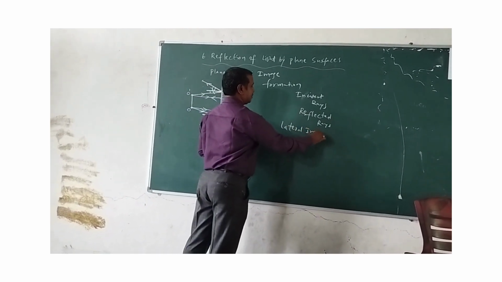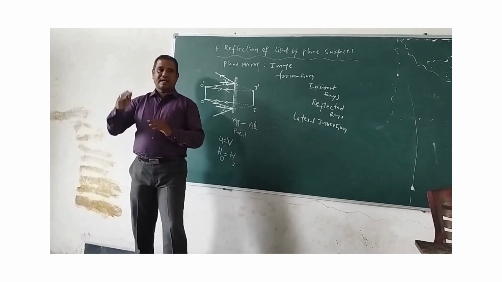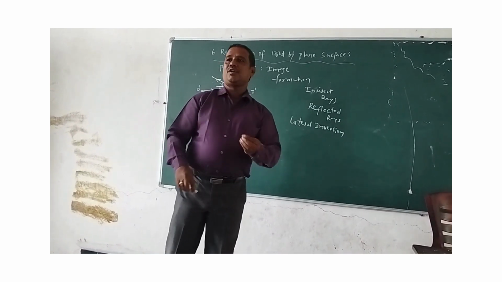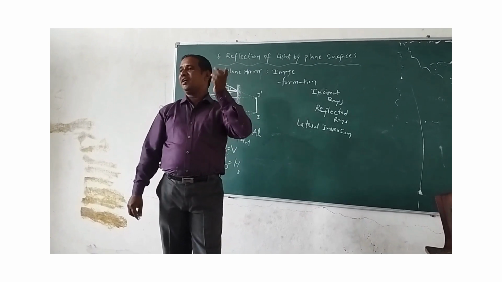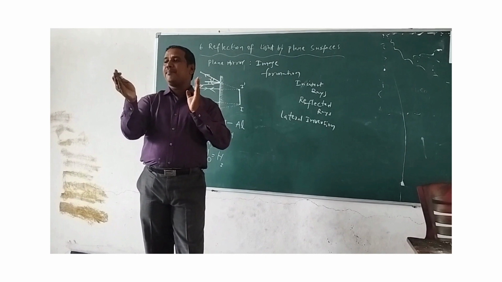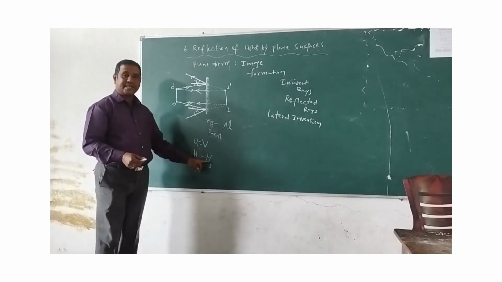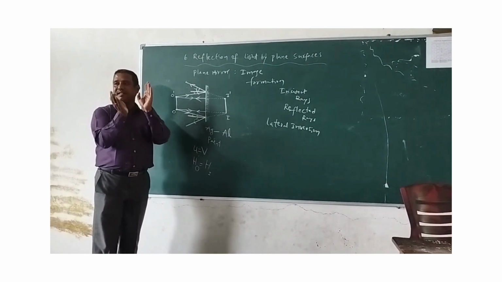Lateral inversion means what? Right becomes left, left becomes right. If you eat with the right hand, you appear to use the left hand. If you comb with the right hand, it appears to be the left hand. This is because the rays which are reflected appear in that way. So object size and image size are equal, distances are equal, but only one thing is interchanged.